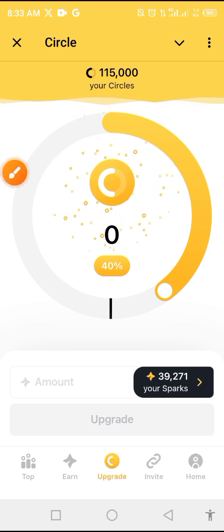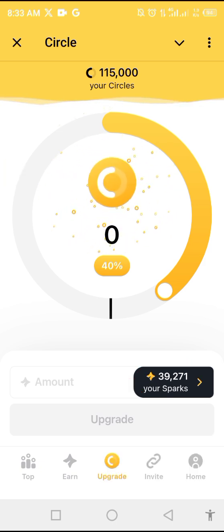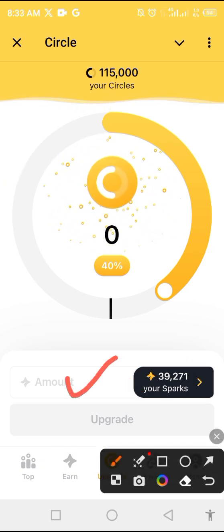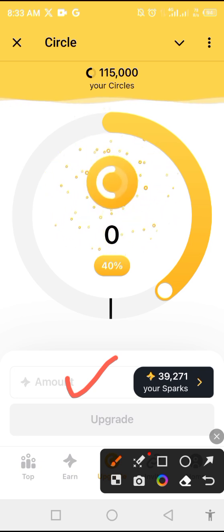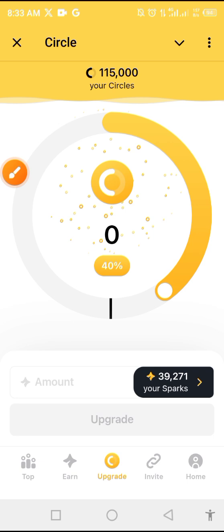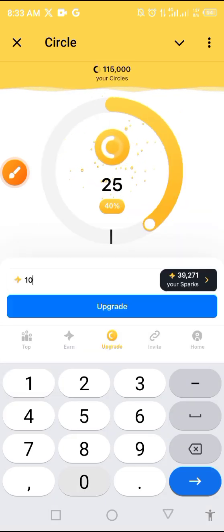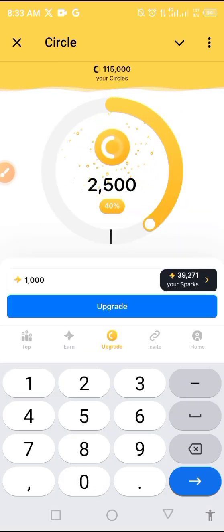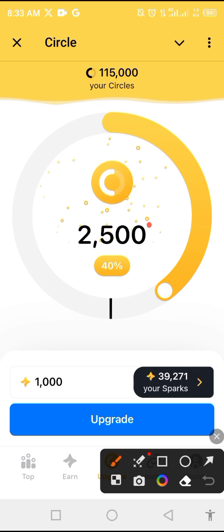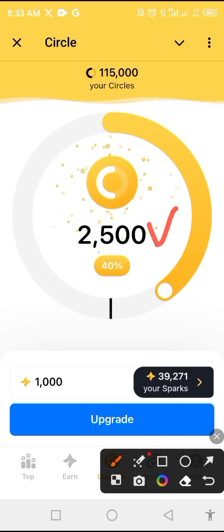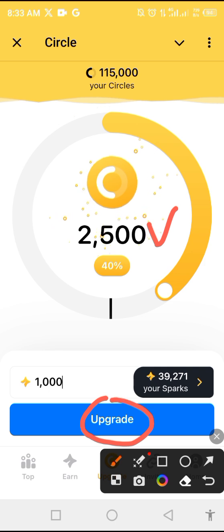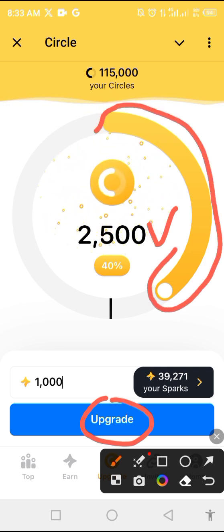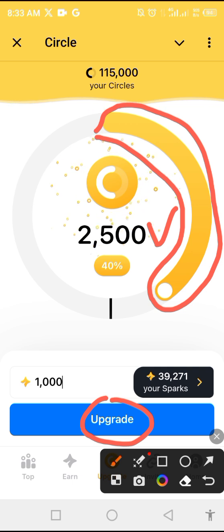Okay, what do you need to do? What you need to do is that you need to put the amount of points, of Spark points, that you need to convert to Circle. Okay, assuming I want to put 1,000. See, this 1,000 point is giving me 2,500 Circle. Okay, so if I click on upgrade now, this line here, this thing here is going to roll around the circle.